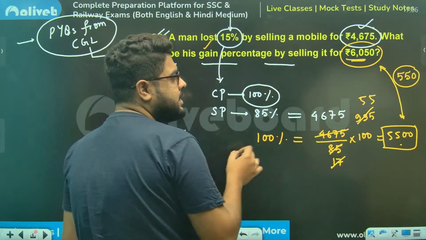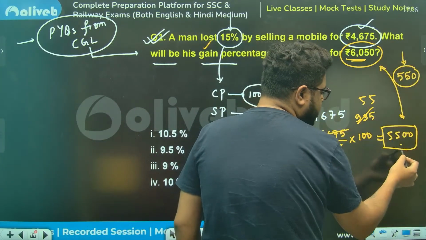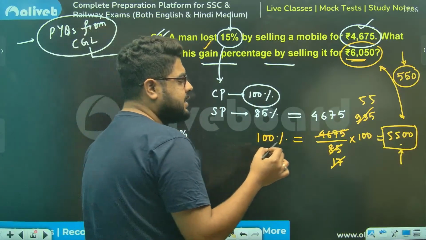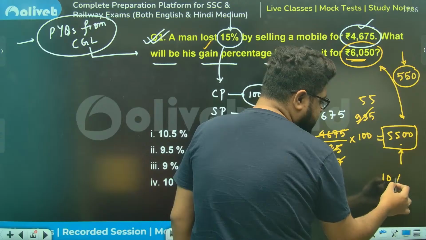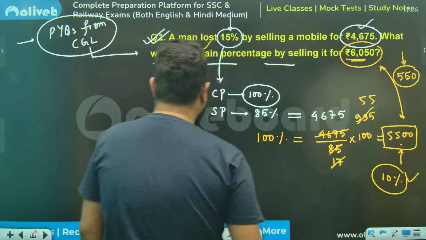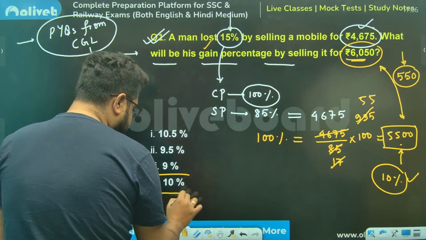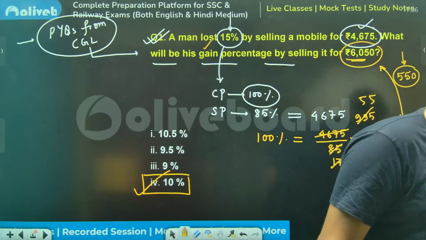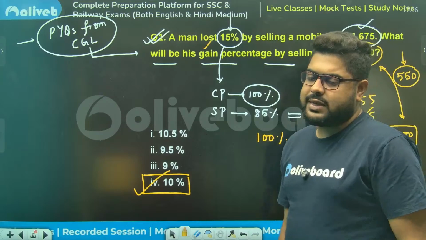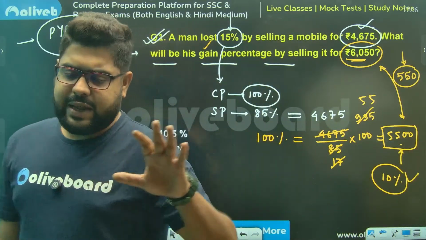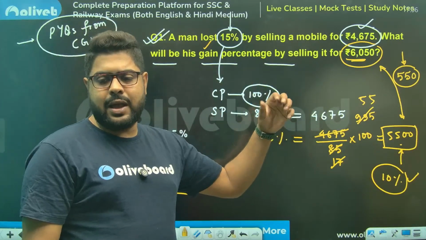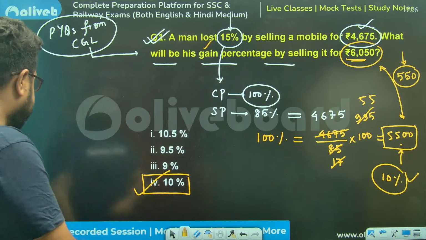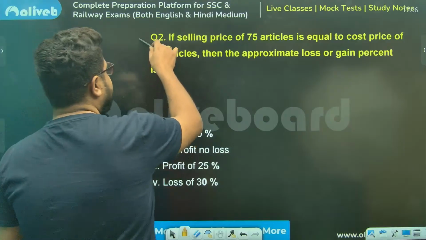Now they are asking for the profit percentage. 550 rupees profit on 5500. You don't need to do calculations. You will say this is nothing but 10% profit. Option number 4 is the answer. Jagdish, yes, 4 is the correct answer. You see, just a couple of lines only. Perfect, very simple.